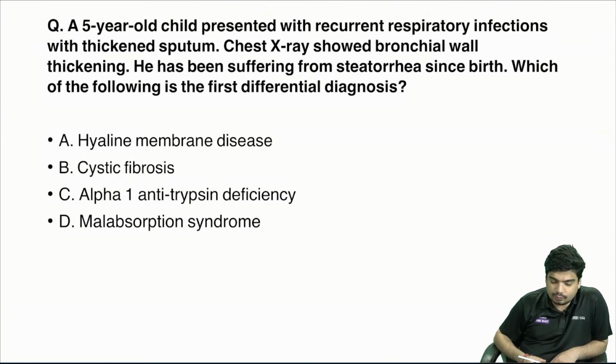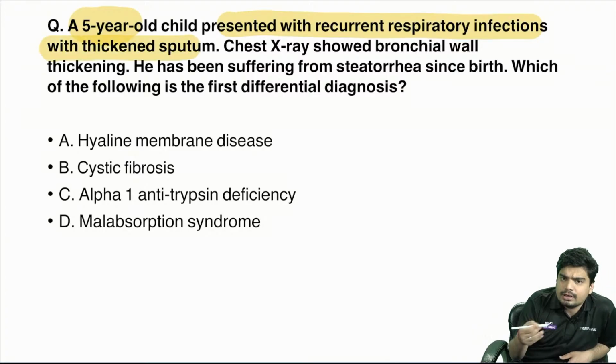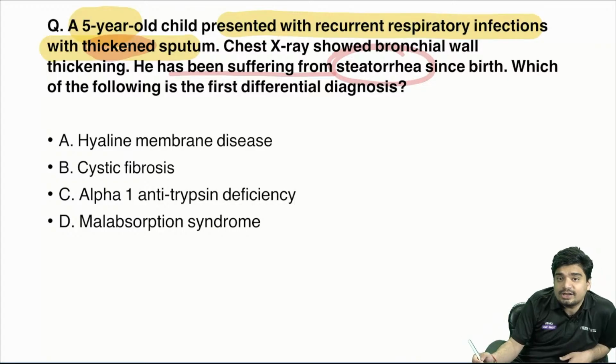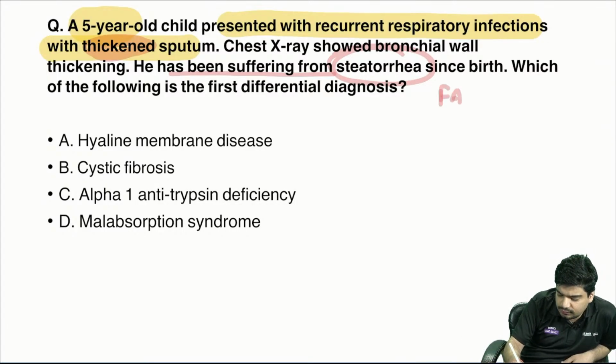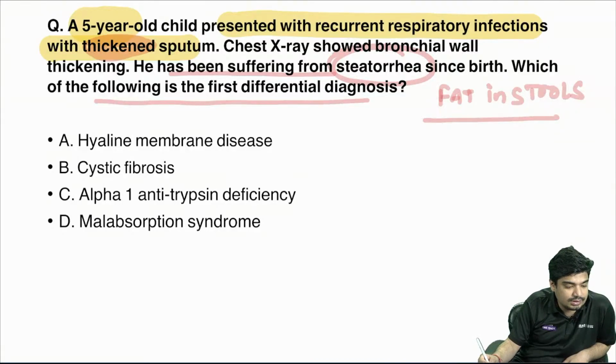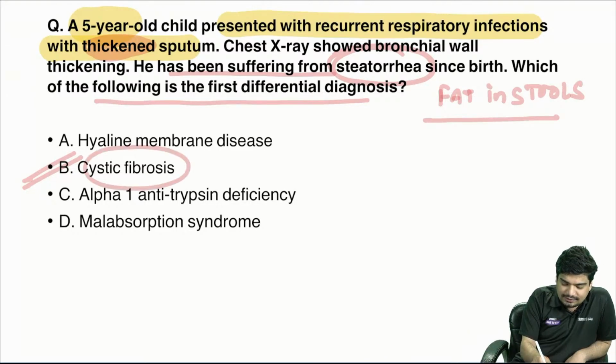What's the answer to this question? A 5-year-old child has presented with recurrent respiratory tract infections, recurrent LRTI with thick sputum, very important. He has been suffering from steatorrhea. Steatorrhea is fat in stools. Which is the first differential diagnosis? Exactly, this is going to be cystic fibrosis.